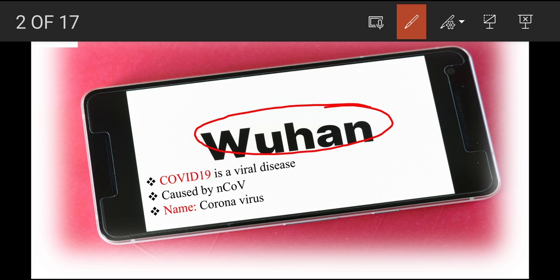COVID stands for coronavirus infectious disease. And the causative agent of the disease is NCOV, which refers to novel coronavirus.